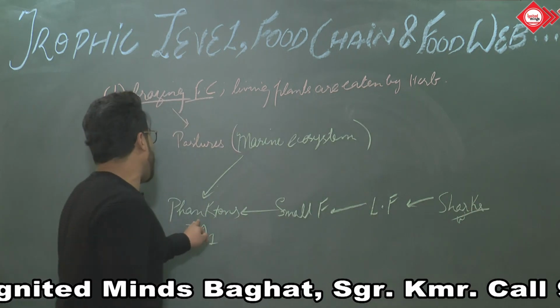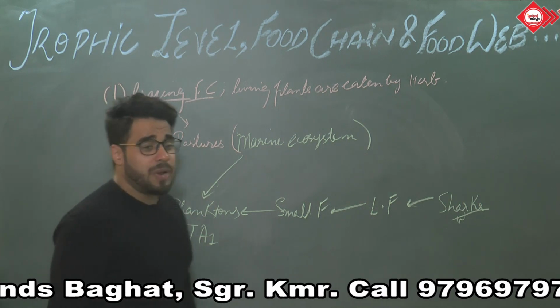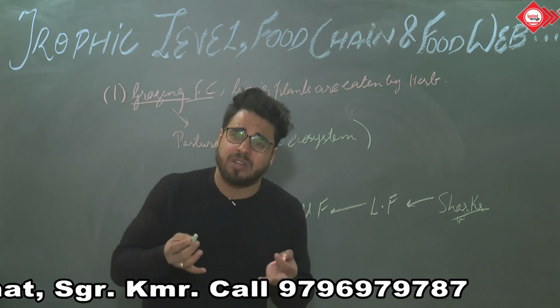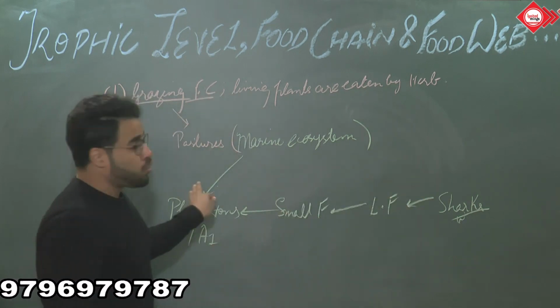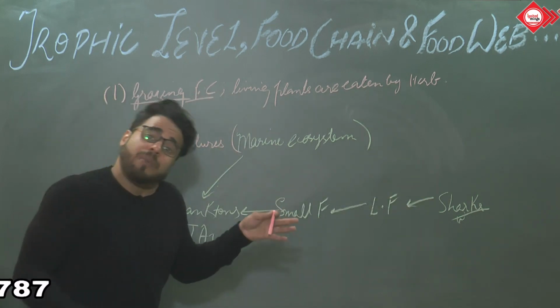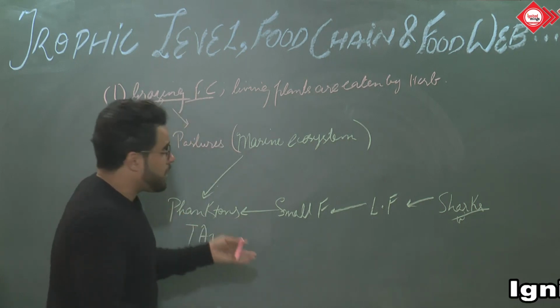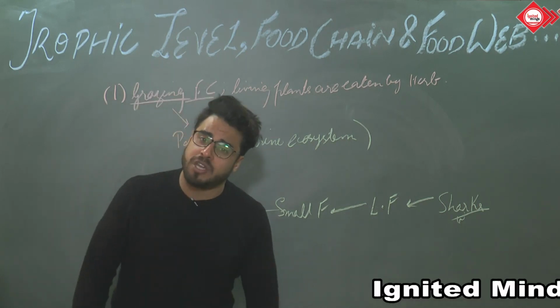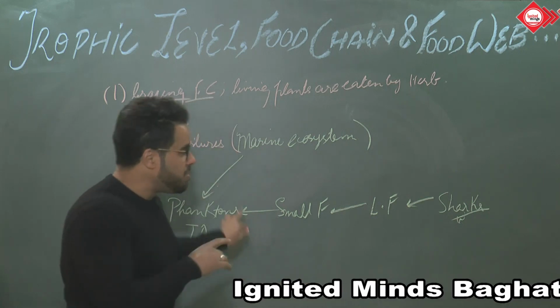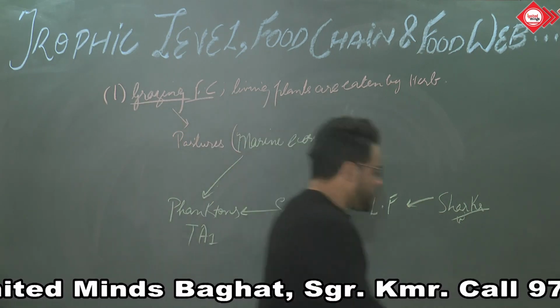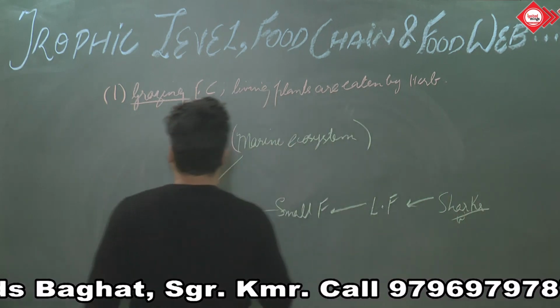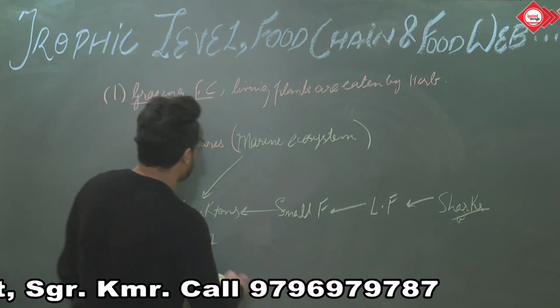So if we talk about the pastures, here the planktons are so enormous in number that they constitute the pasturing lands for these fishes. So if we have to say which type of food chain is more common in the marine ecosystem, it is the grazing food chain, rather than the forest ecosystem. Now there is a second type of food chain.